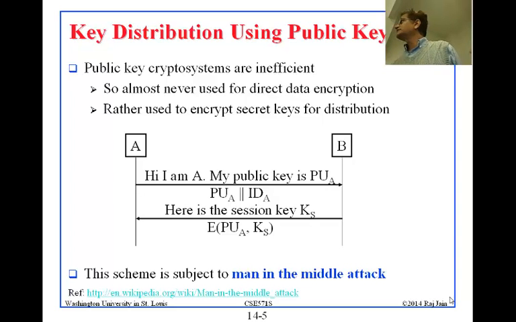Although this is subject to a man-in-the-middle attack. Can you imagine how this can be done? How somebody else can say, I am Amazon? Very easy. Somebody else can just send you, saying, here is your session key, and then send the request to Amazon with another public key.